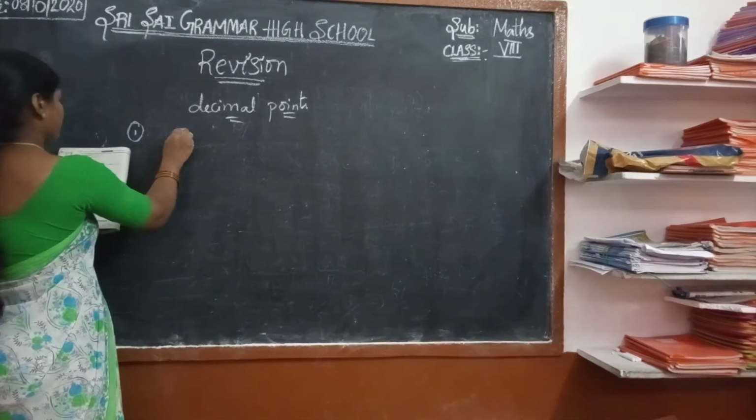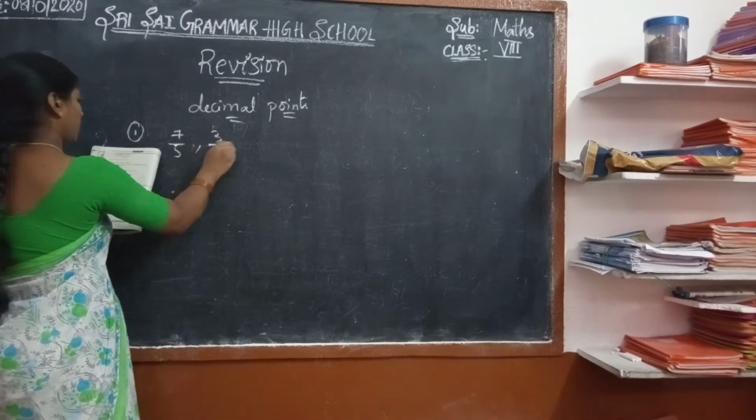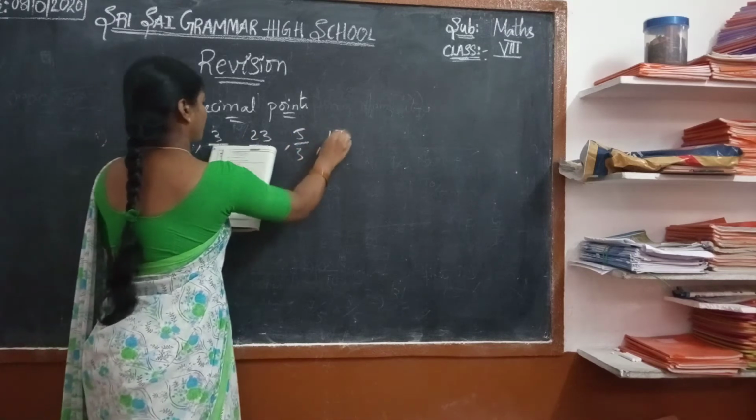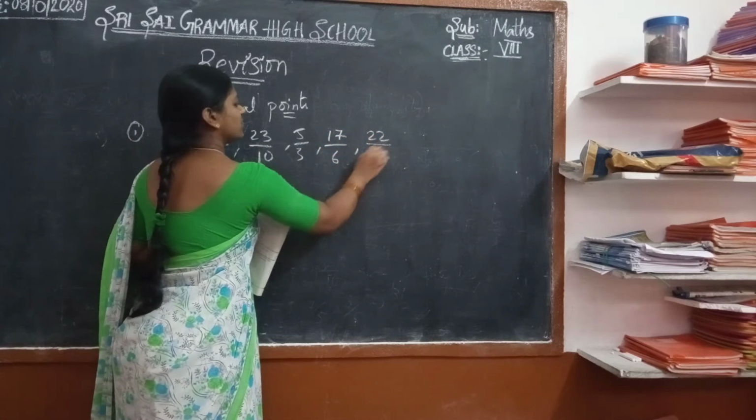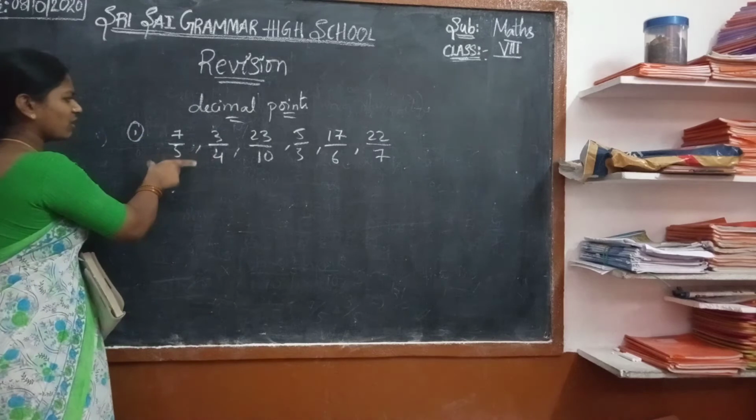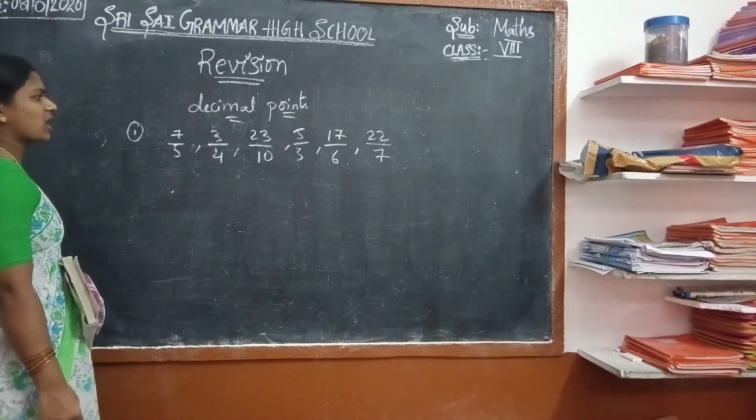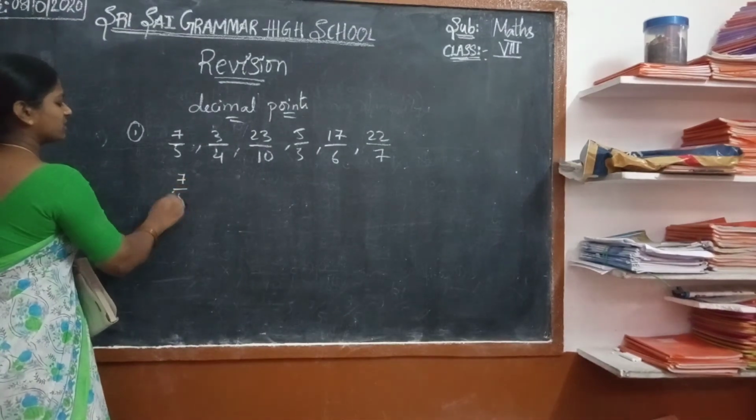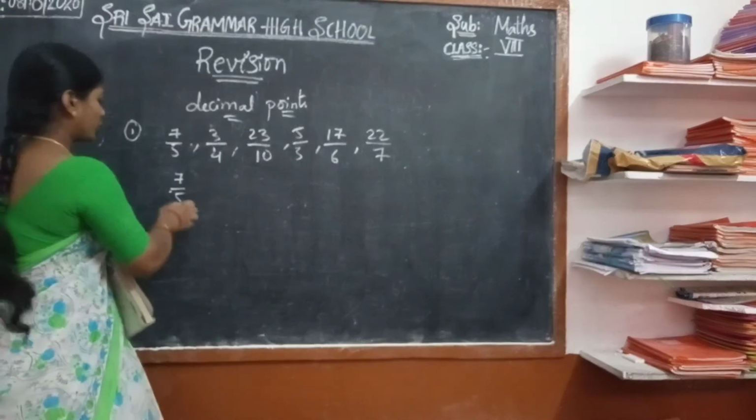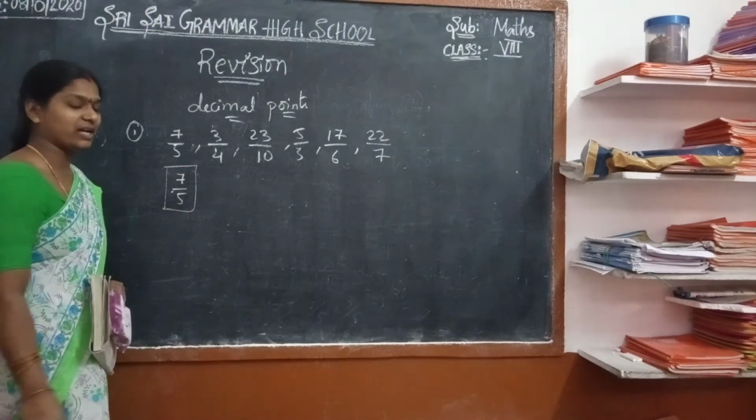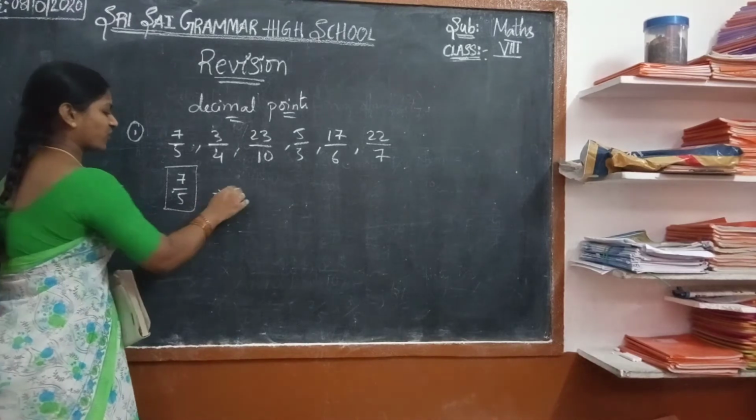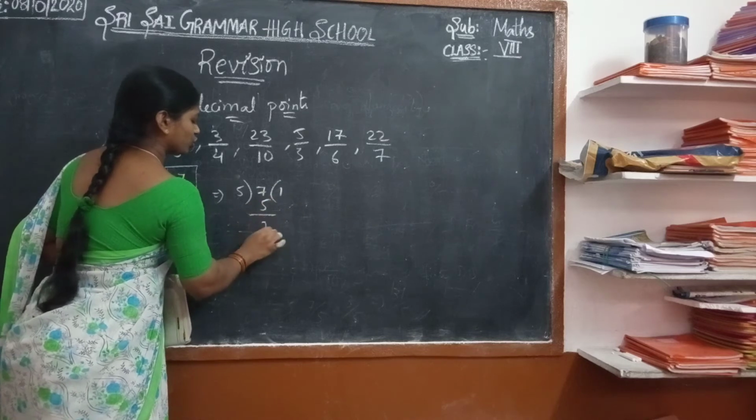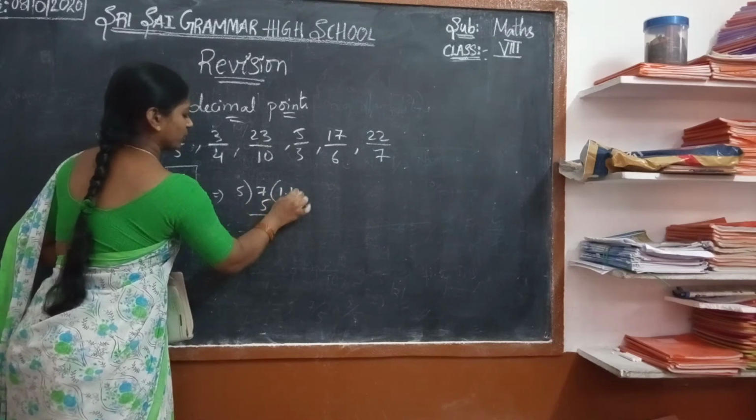We are going to solve in decimal numbers. For example 7 by 5, 3 by 4, 23 by 10, 5 by 3, 17 by 6 and 22 by 7. These are the rational numbers they have given to solve in the form of decimal points. To get the decimal form we can use the easy method of division. To know the decimal of 7 by 5 we can solve. See, easy. 5 into 7. Yes, 5 ones are 5, then 2.0, yes, 20.